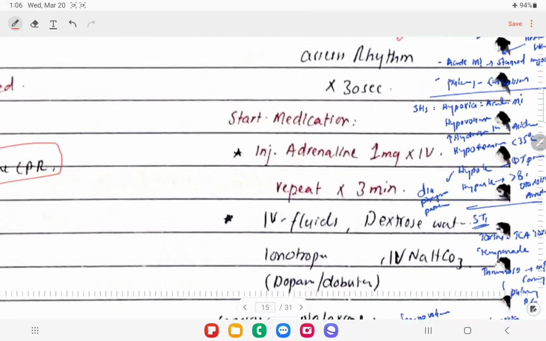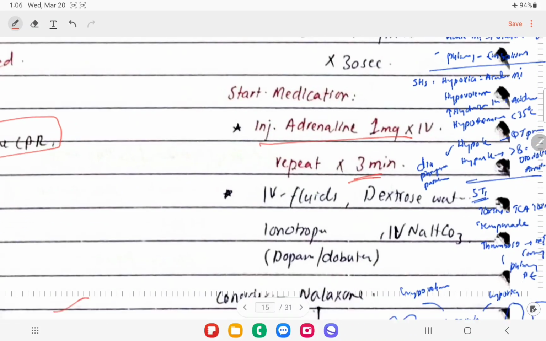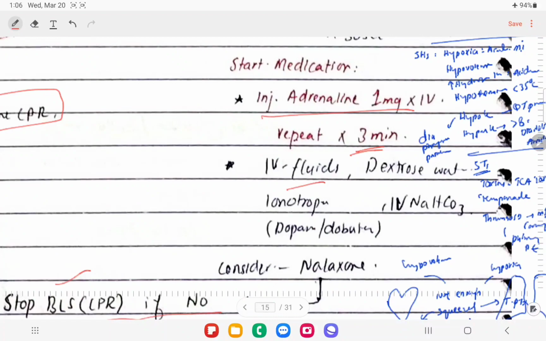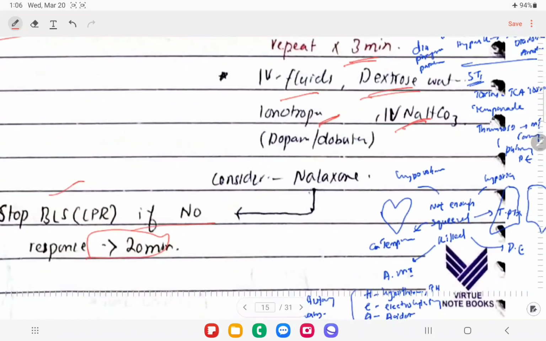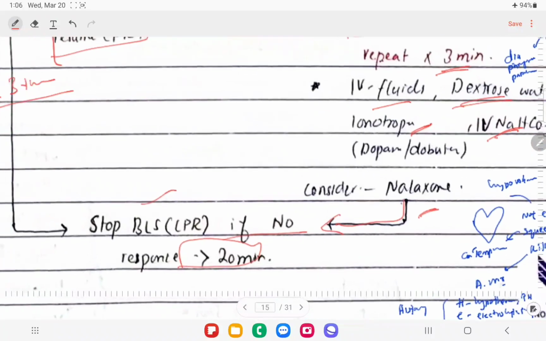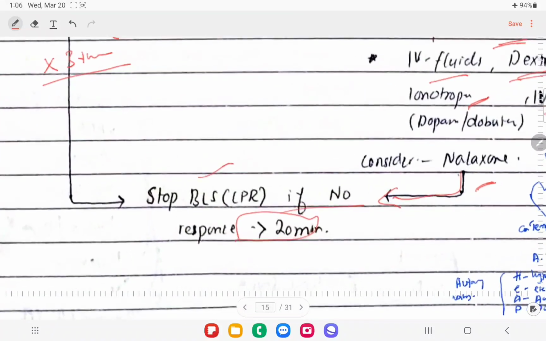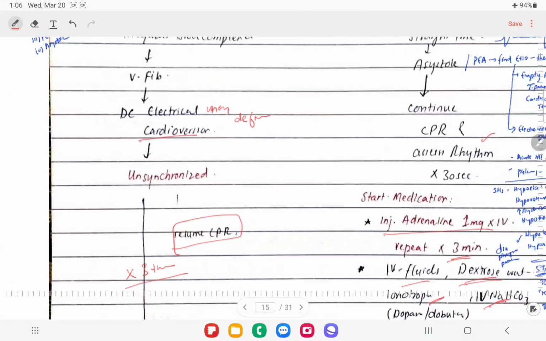We can give this patient injection adrenaline 1 mg, right? And then we can repeat it at least 3 times, and we have to give fluids because hypovolemia can cause that, and hypoglycemia can cause that. Dextrose water we can give to this patient. We have to give inotropic support and sodium bicarbonate, right? And we can consider naloxone in this patient. But we're going to continue the CPR for 20 minutes, and if there is no response, right, then we're going to stop the CPR, okay?